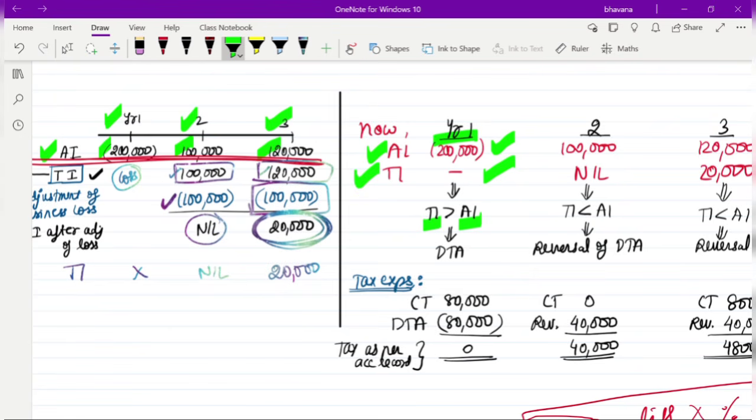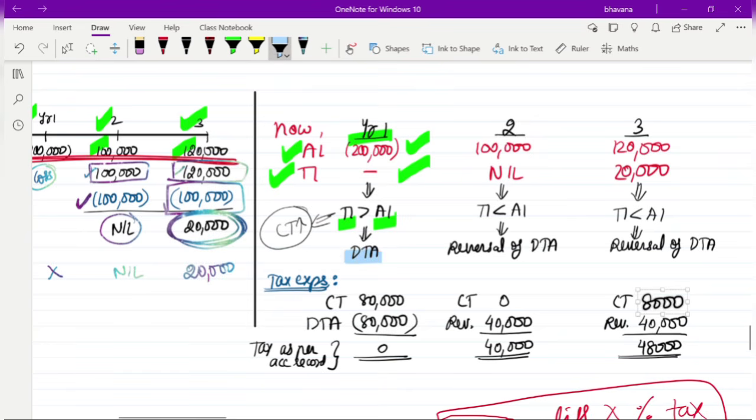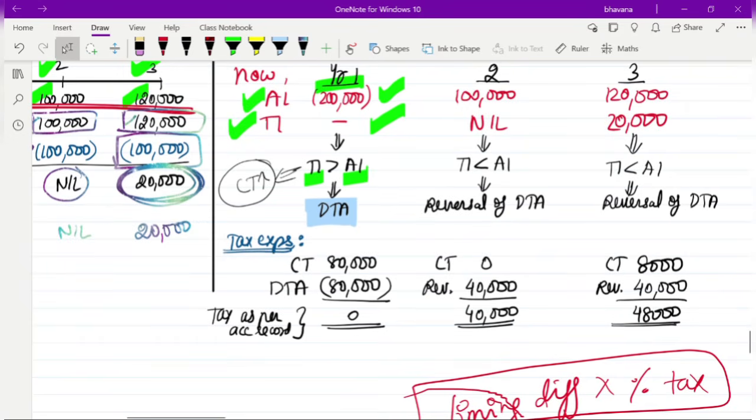So if your taxable income is more than your accounting income, that means your current tax will also be higher. That means today you will be paying more to the government. Whereas in the future, since it is a timing difference only, you will pay less to the government. So therefore in the future you have a benefit. In case you have a benefit in future, you will create a DTA. So how will you show it in the P&L? You will put tax expense. How much is the tax expense?